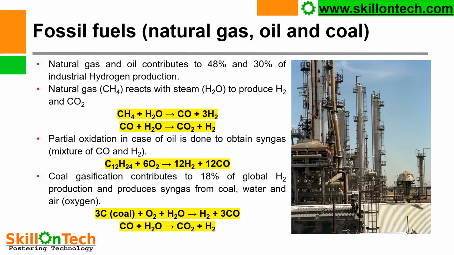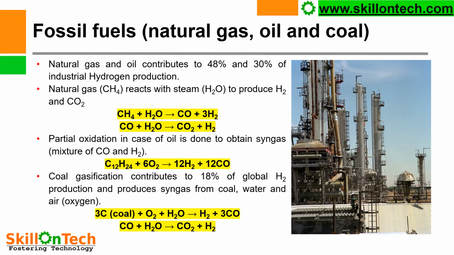Hydrogen can be produced using oil by partial oxidation. As we can see from this reaction, the partial oxidation of oil produces hydrogen and carbon monoxide. Coal gasification contributes to 18% of global hydrogen production and produces syngas from coal, water and air.